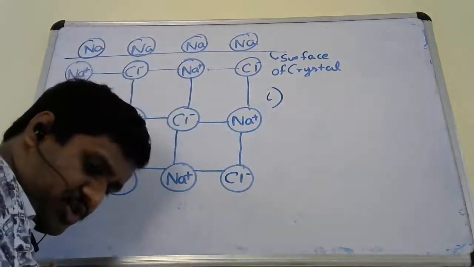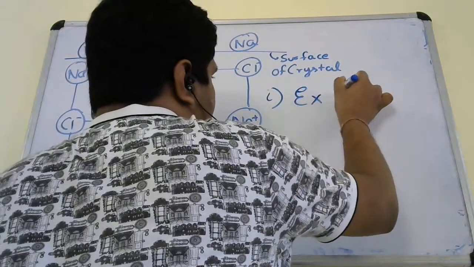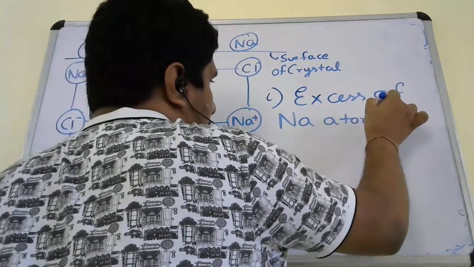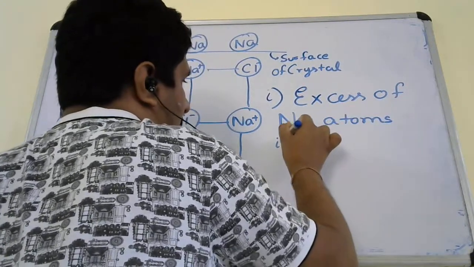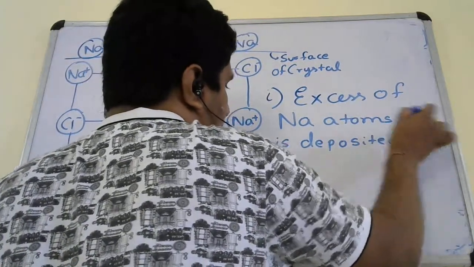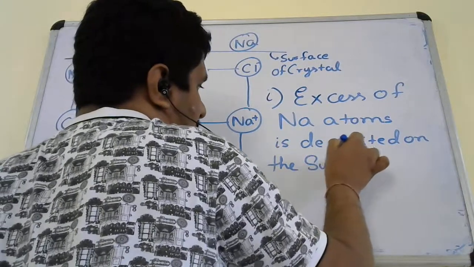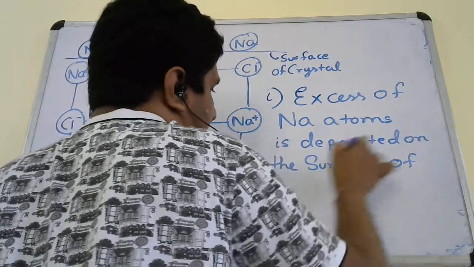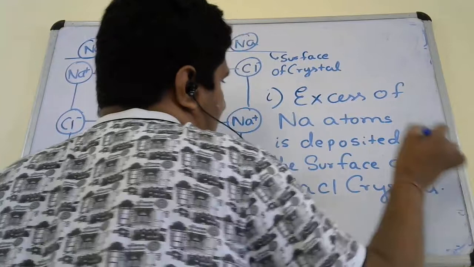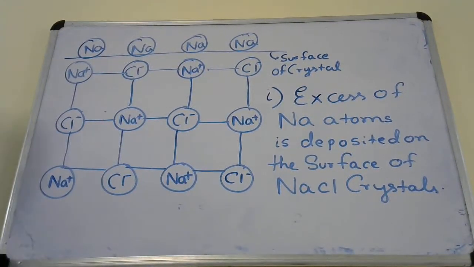This is continuing in the first point: excess of sodium atom is deposited on the surface of NaCl crystals.